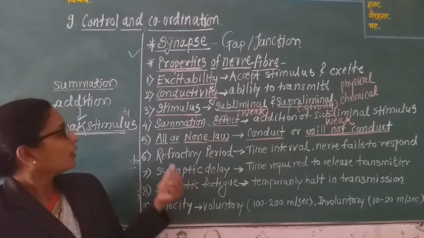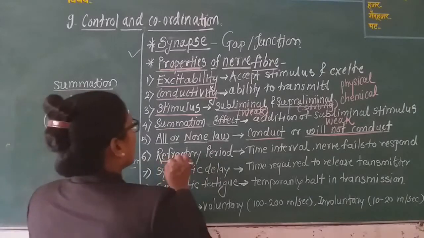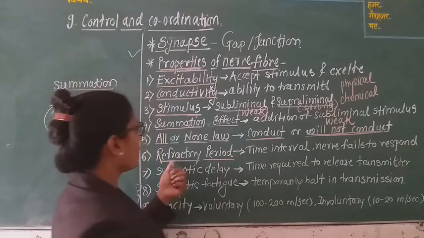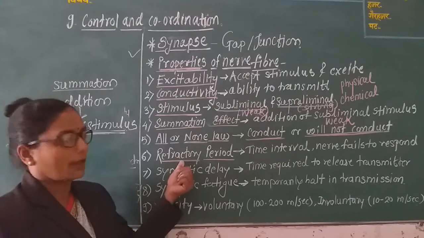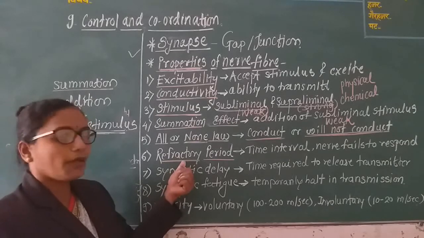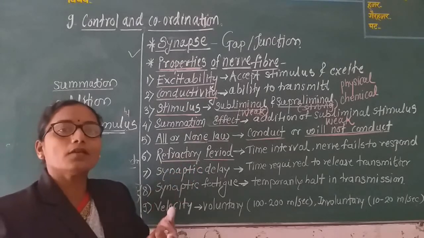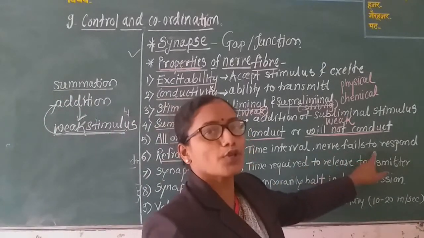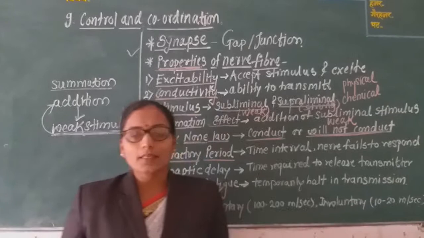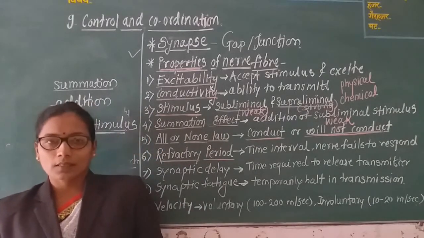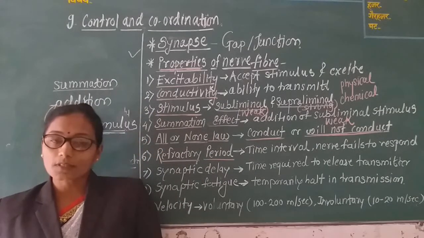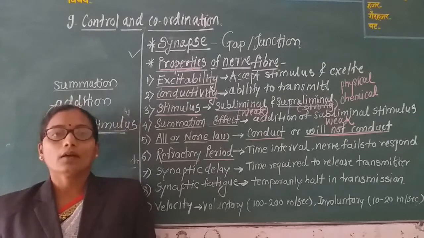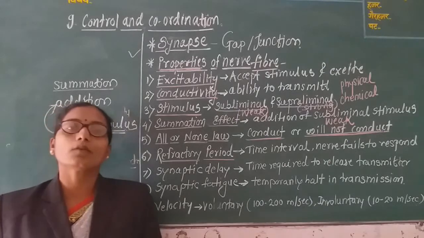Okay. The next property is the refractory period. The refractory period is the time interval in which the nerve fails to respond. Means if a stimulus comes to the body, but sometimes our nerve fibers cannot give a response.